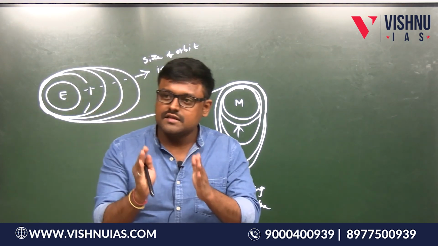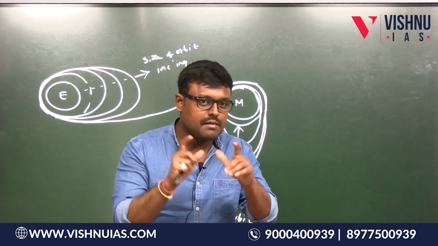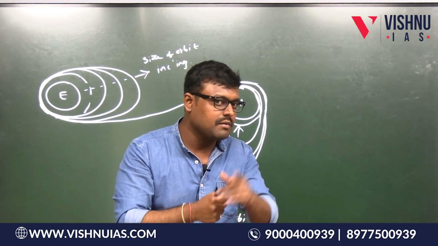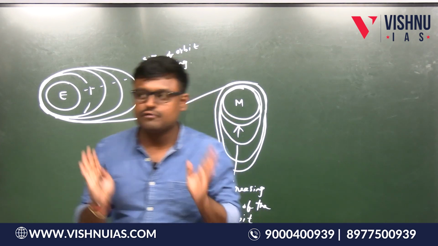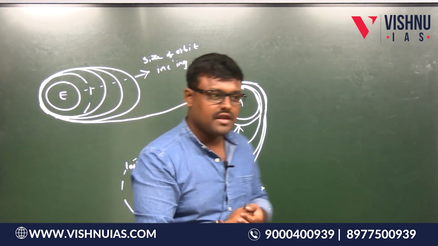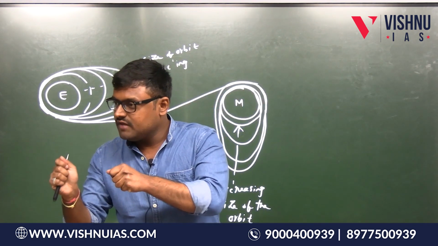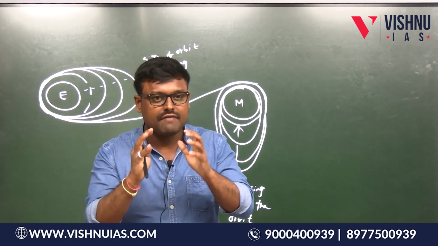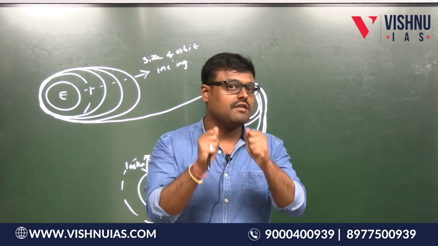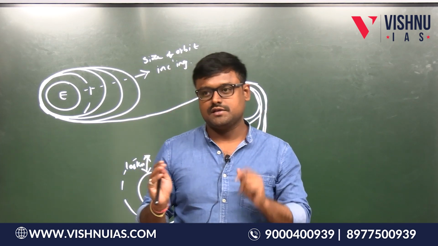But here the Earth is revolving around the Sun, the Moon is revolving around the Earth. That means they are making circular motions. From where is this centripetal force coming? I told you, for making circular motion, centripetal force is very important. Yes, there is a force between Earth and Sun, and between Moon and Earth, that is gravitational force. That gravitational force is providing the necessary centripetal force so that they can revolve around the other object. Is this point clear?